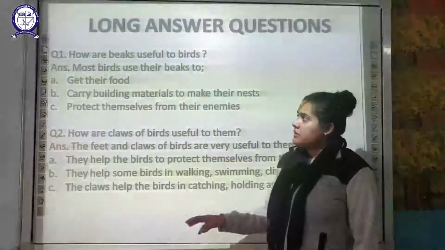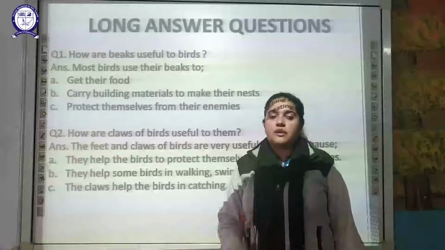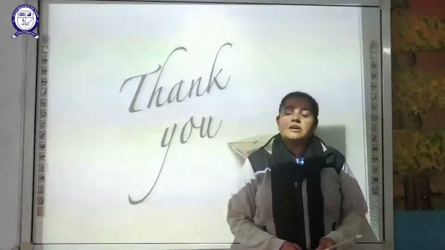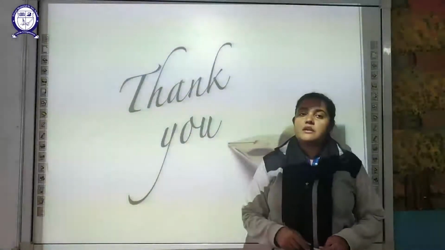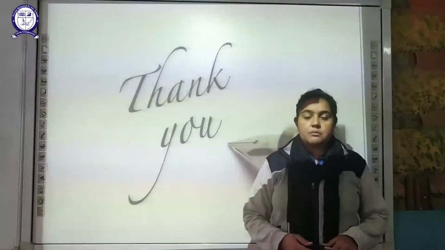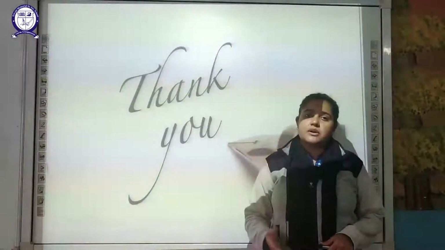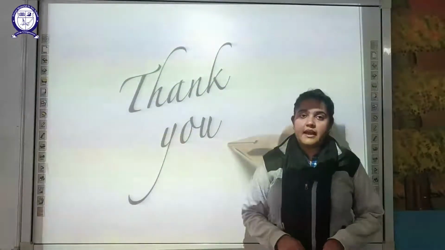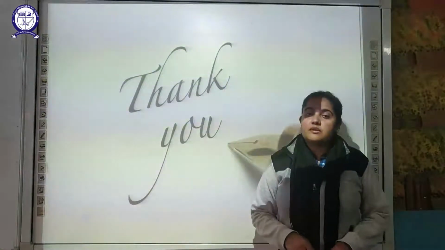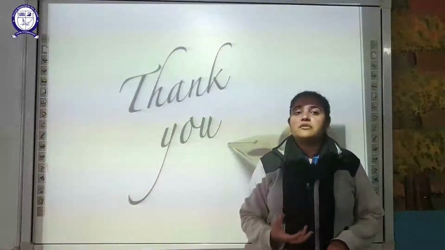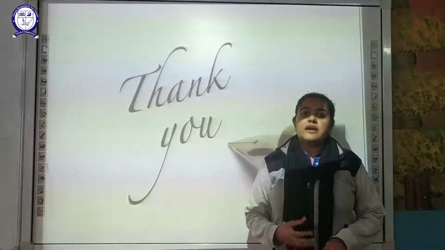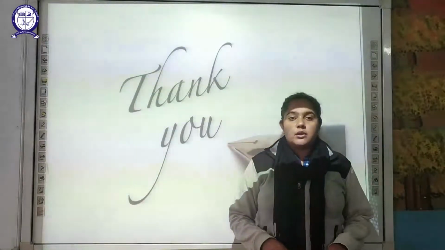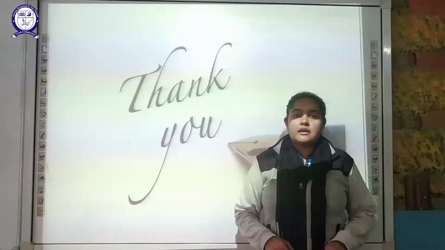So these are the various reasons why birds have different types of beaks as well as different types of claws. In this chapter we have classified the birds on the basis of their different beaks, as well as on the basis of the different types of claws these birds have. We have discussed the importance of why these birds have such variety in their claws as well as beaks. Okay, so just go through the video once again, and I hope to see you in my next video. Till then, take care. Thank you.